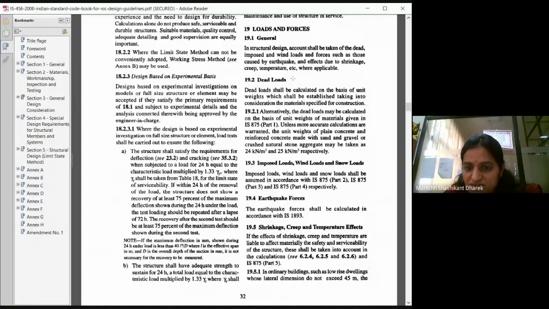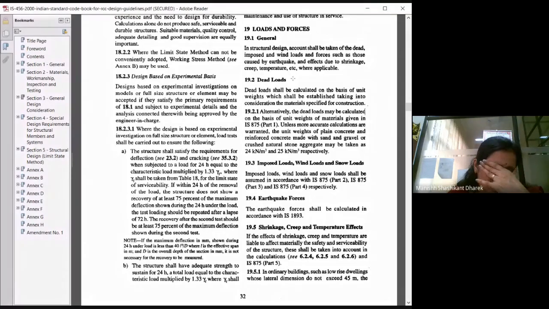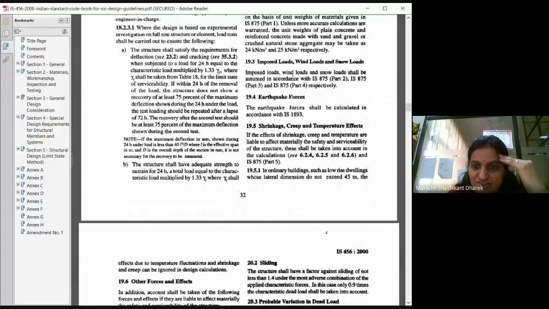And what about this one? Moments. You have to recall how to calculate moments. If it is simply supported, do you want me to recall the supports, moments, all that, or you can study on your own? Ma'am, that we can do on our own. Okay, then I'll work on load calculations in the next session. If I don't show the slide, you will not understand. If I orally tell it, there's no point.